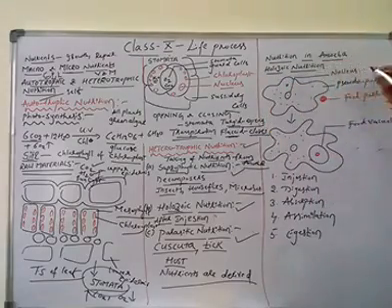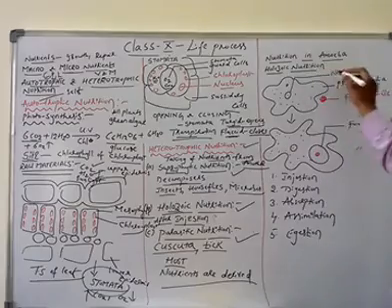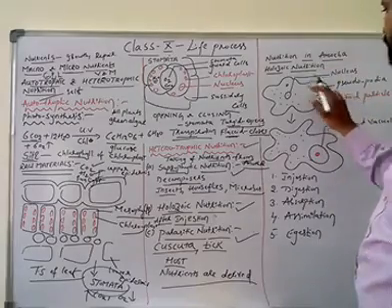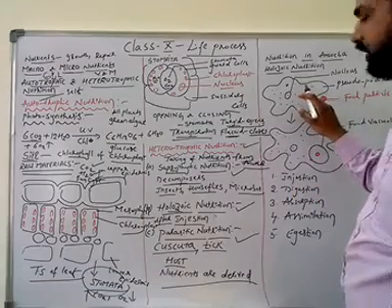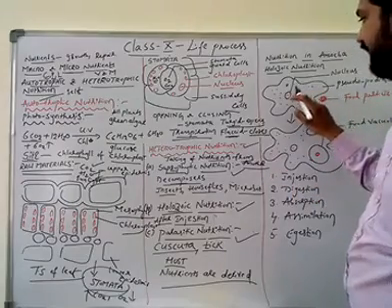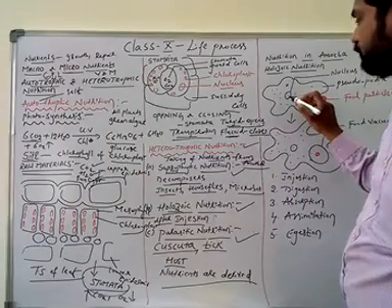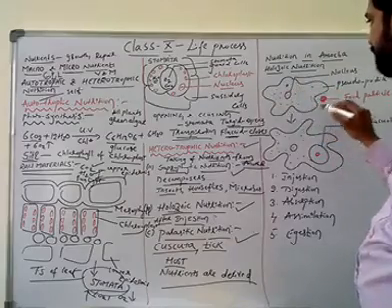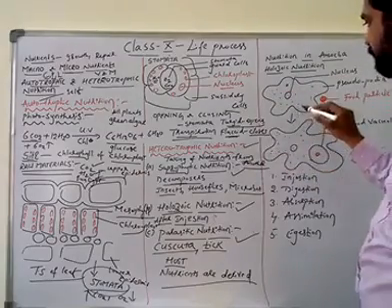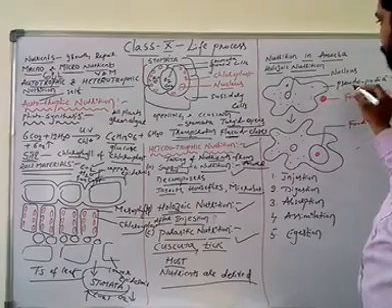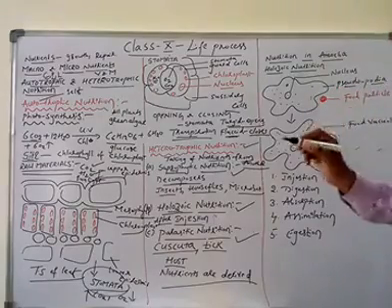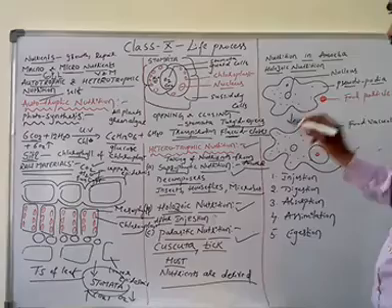Now, nutrition in amoeba, holozoic nutrition. We know that the amoeba does not have a definite shape. The amoeba is unicellular, with cytoplasm, and inside the cytoplasm we have the nucleus, and the cytoplasm is surrounded by the plasma membrane. The plasma membrane shows undulations, and these cytoplasmic extensions are called pseudopodia. The pseudopodia are the locomotory organs in amoeba.